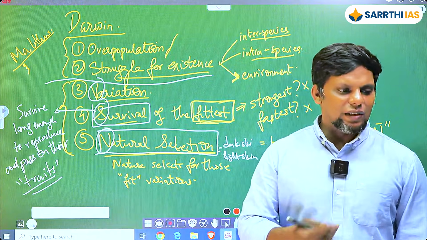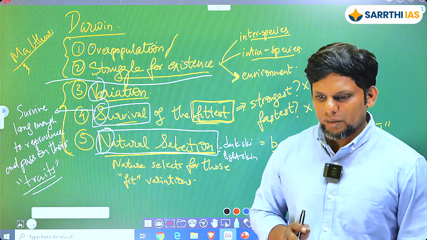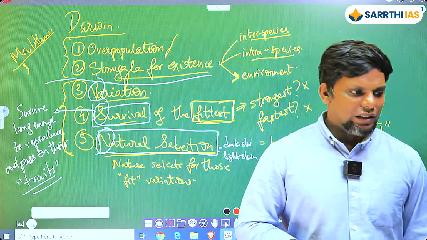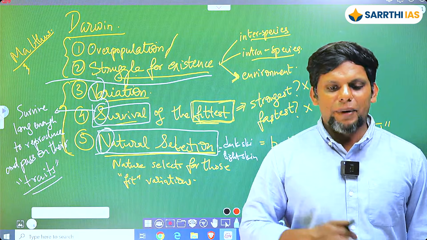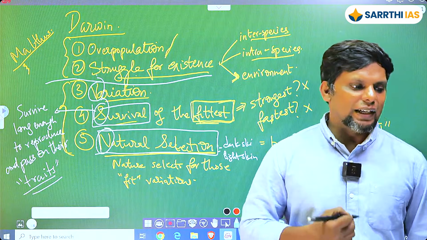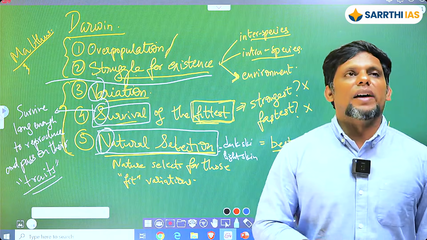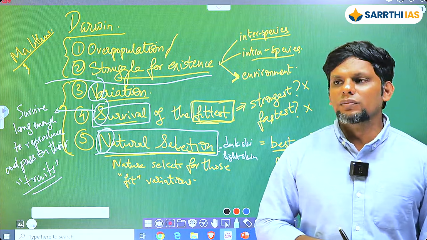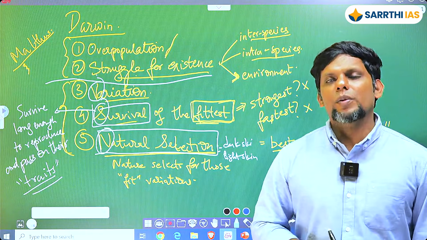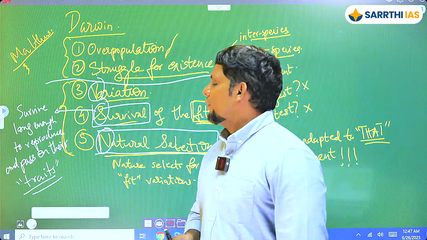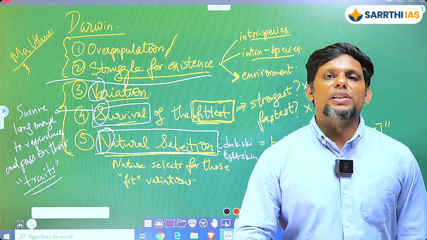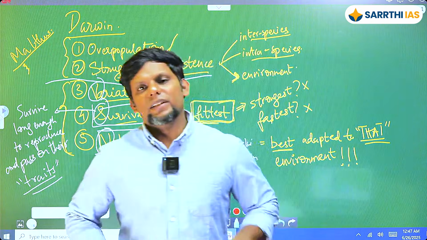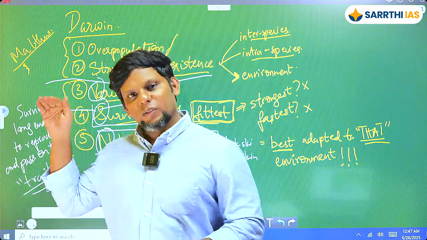So natural selection, I'll just repeat this. Natural selection is a process by which individuals with heritable traits, better adapted to their environment, survive and reproduce more successfully, leading to a gradual evolutionary change in populations over generations. Okay, make a box of this in your color code.